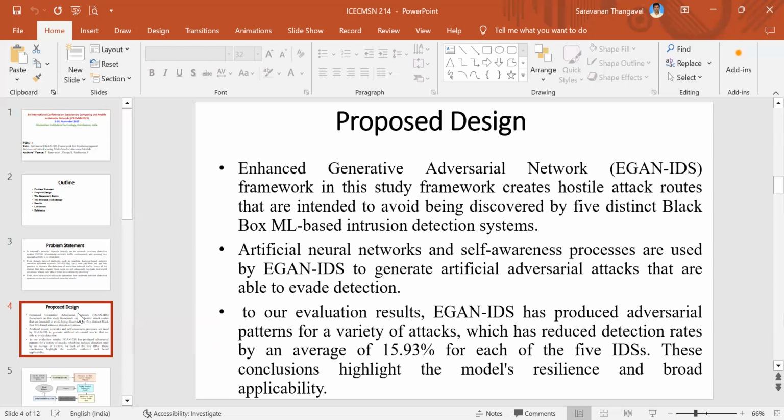In our evaluation results, EGAN IDS has produced adversarial patterns for a variety of attacks, which has reduced detection rates by an average of 15.93 for each of the 5 IDS. These conclusions highlight the model's resilience and broad applicability. This is all about our proposed design.